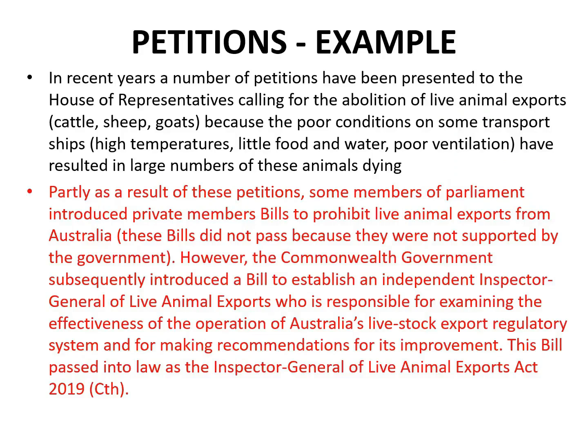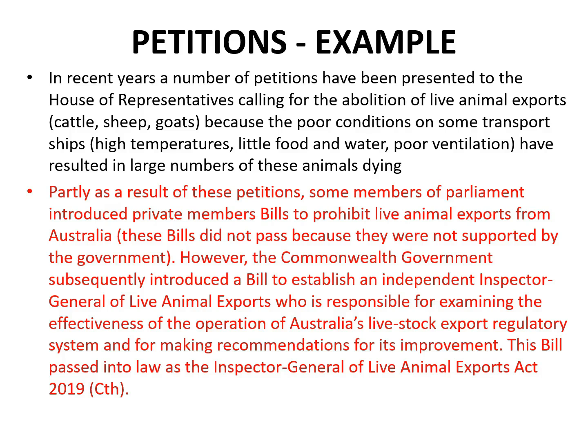In the next two slides, I've given you two examples of recent petitions. The first example relates to live animal exports. In recent years, there have been a number of petitions presented to the House of Representatives calling for the abolition of live animal exports. That is, calling for the abolition of the export of live cattle, sheep and goats from Australia to other countries. This is because the poor conditions on some transport ships, such as high temperatures, little food, little water, and poor ventilation, have resulted in large numbers of these animals dying.